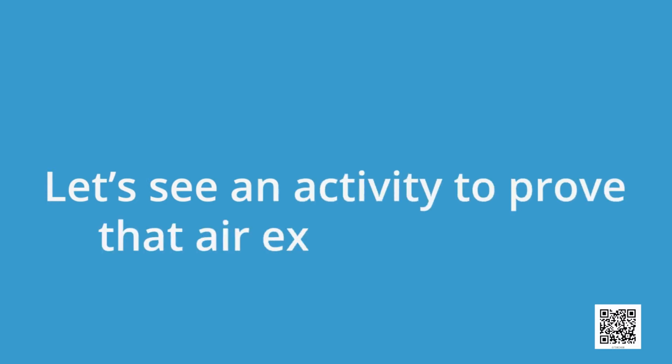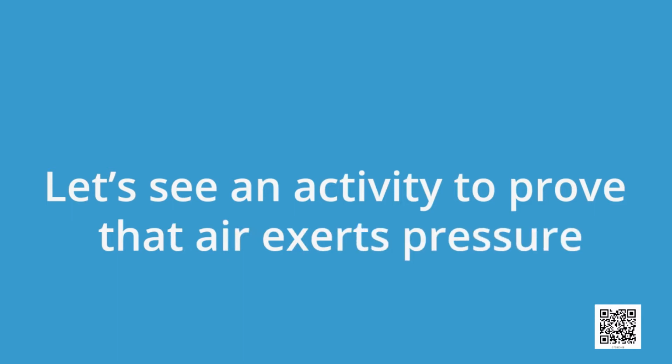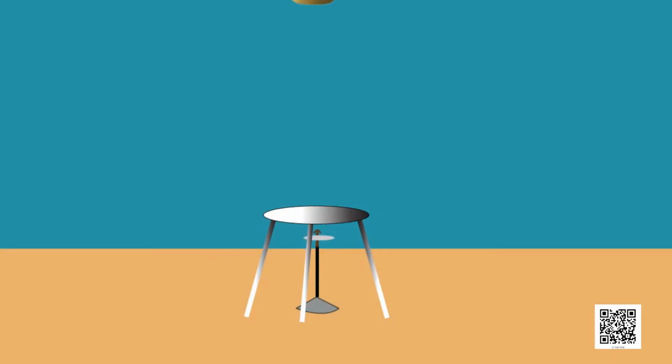Let us see an activity to prove that air exerts pressure. Take a tin can with a lid. Fill it half with water. Heat the can on a candle flame till the water boils. Let the water boil for a few minutes.